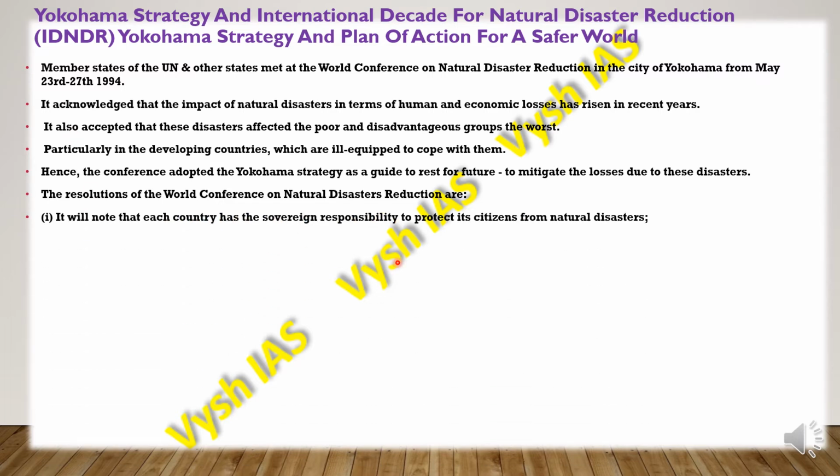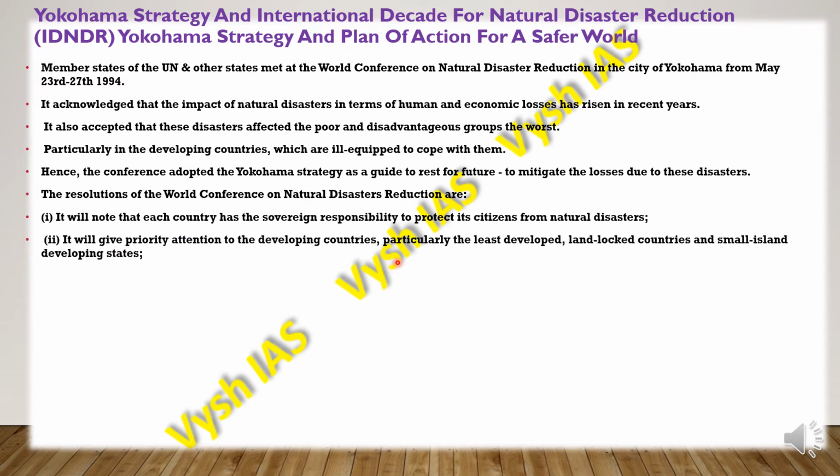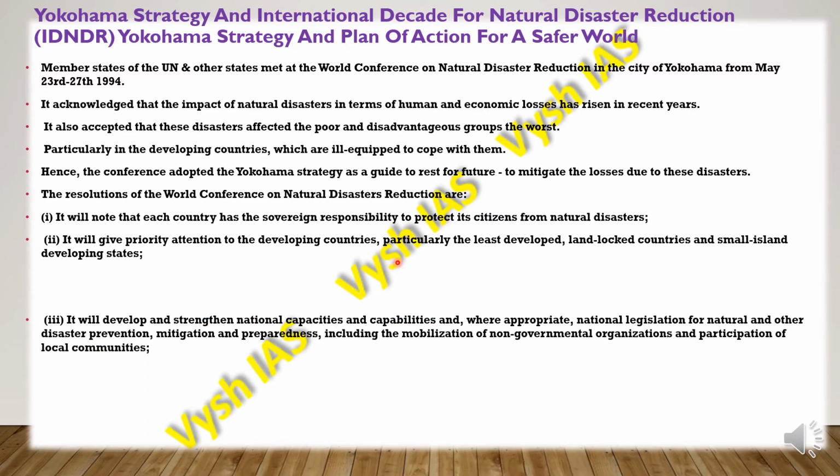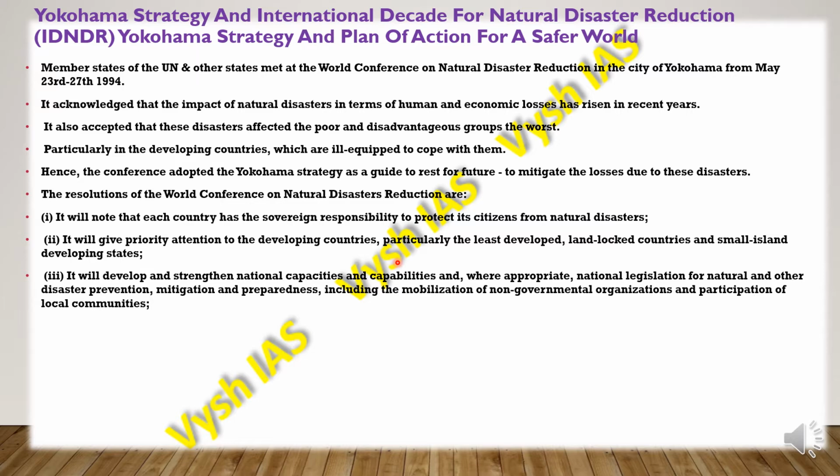It will note that each country has the sovereign responsibility to protect its citizens from natural disasters, and it will give priority attention to developing countries, particularly the least developed, the landlocked countries and the small island developing states. Then it will develop and strengthen national capacities and capabilities, and also adopt appropriate national legislation for natural and other disaster prevention, mitigation, as well as preparedness. Also, they will include the mobilization of NGOs and participation of local communities at the grassroots level.